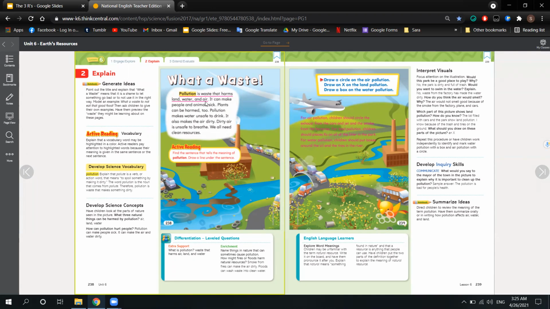So what do you think are some things in nature that can sometimes cause pollution? And how might fires or floods harm natural resources? How do you think fire can harm trees? So when there are forest fires, they will what? They will burn trees. So trees will die.